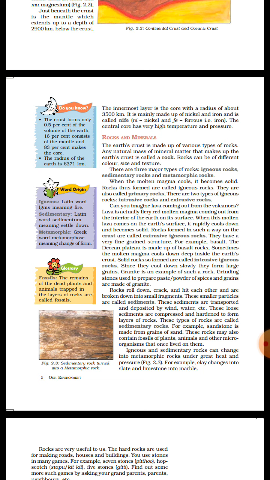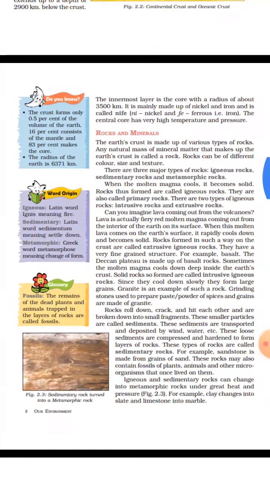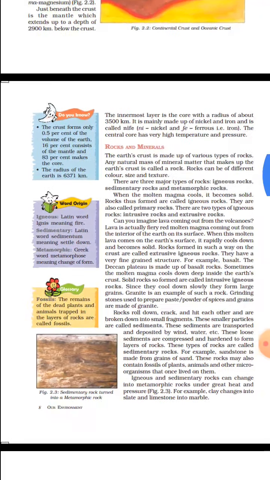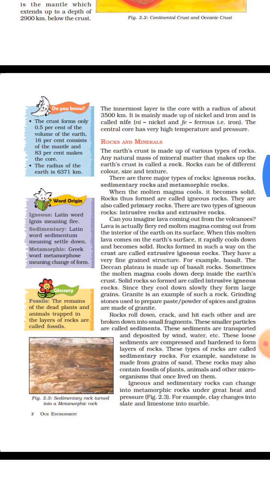So what are rocks? Rocks are hard solid material that forms part of the surface of the earth. And minerals are the substance that is naturally present in the earth and they are not formed from animal or vegetable matter. And the examples of mineral are gold and silver.